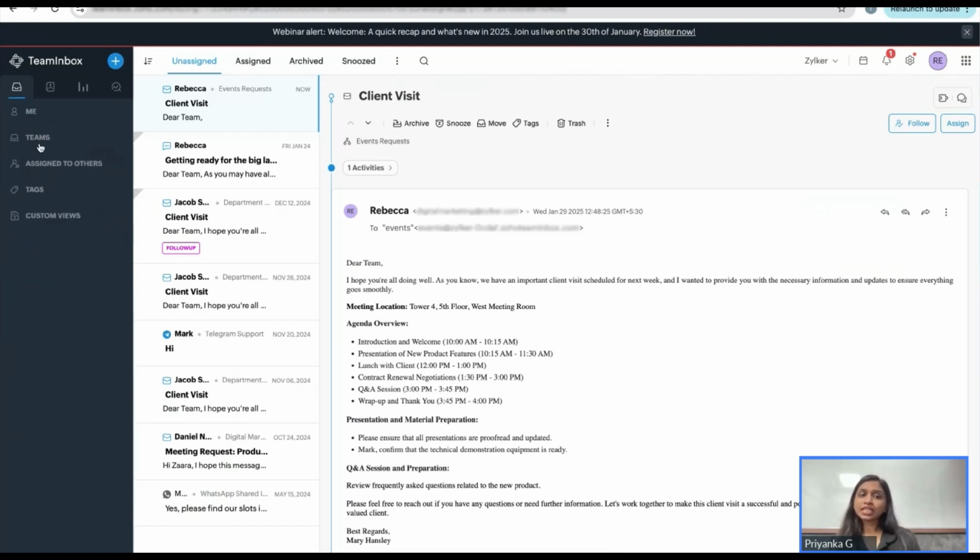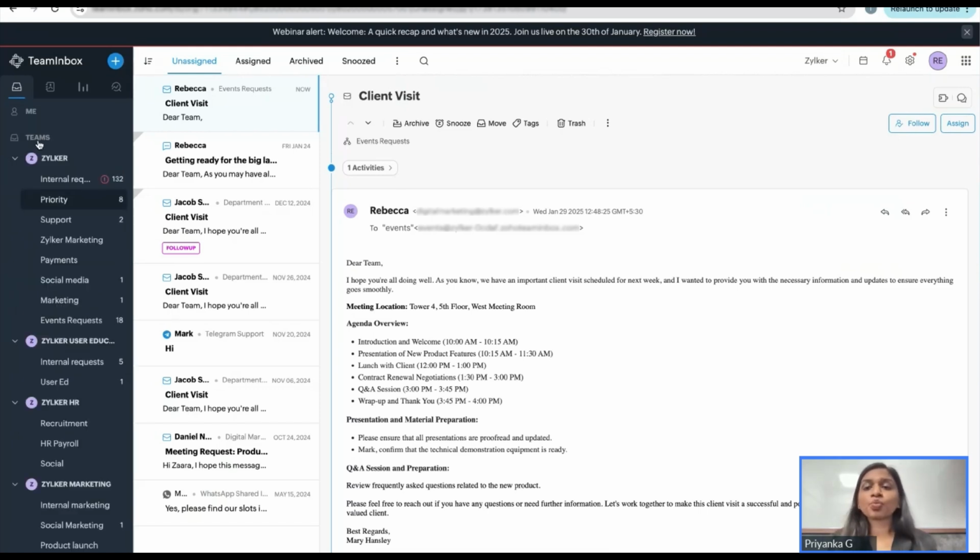And then you have teams. Teams are the ones you've created, again, say marketing or support or pre-sales, depending on the number of teams you have in your business. You can create them here, under which you can have a number of inboxes. As you can see here, this is a team, and again, this is a team, and this is a team, but under them you have several inboxes created, right? And in these inboxes, you can create channels.